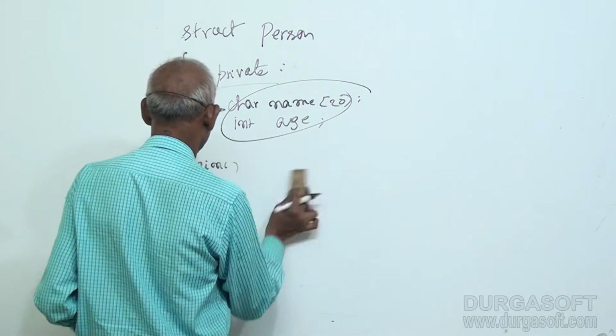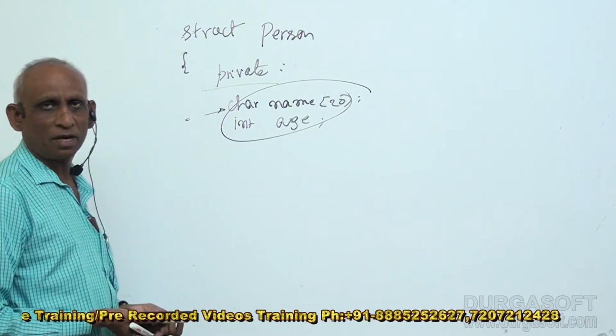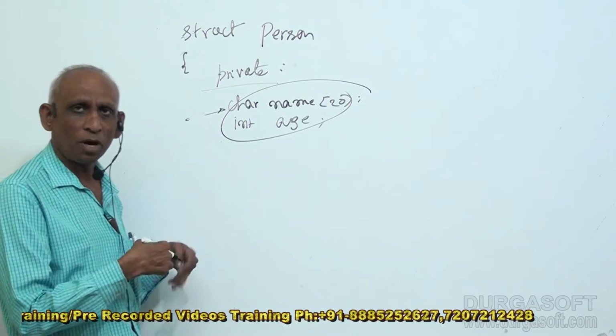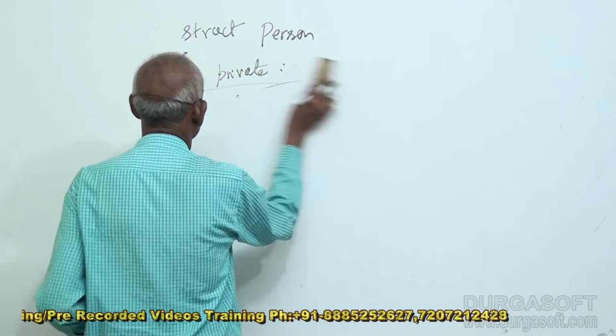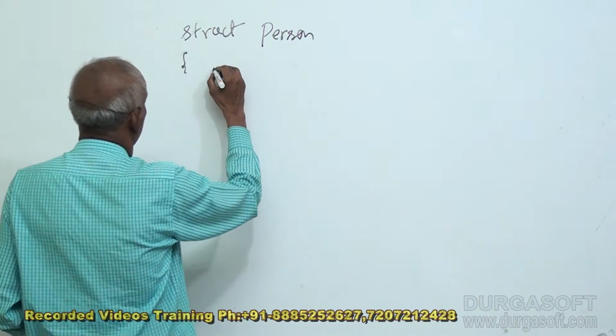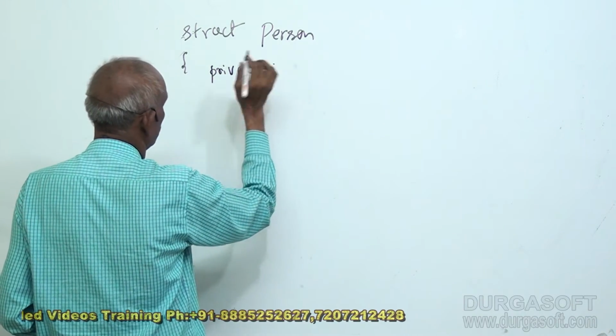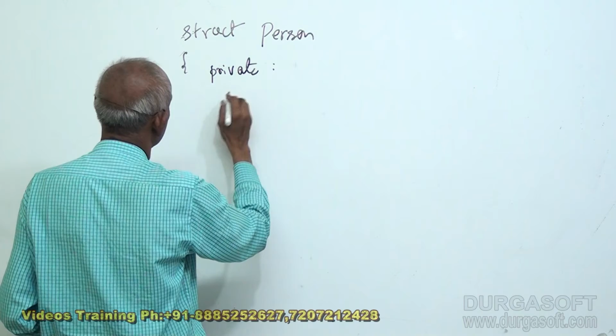Since I cannot do directly, I need access functions like class. I have to do exactly the same thing what I do in the class. So just for demonstration I am writing this. I have to write private to make the member variables private in a structure.